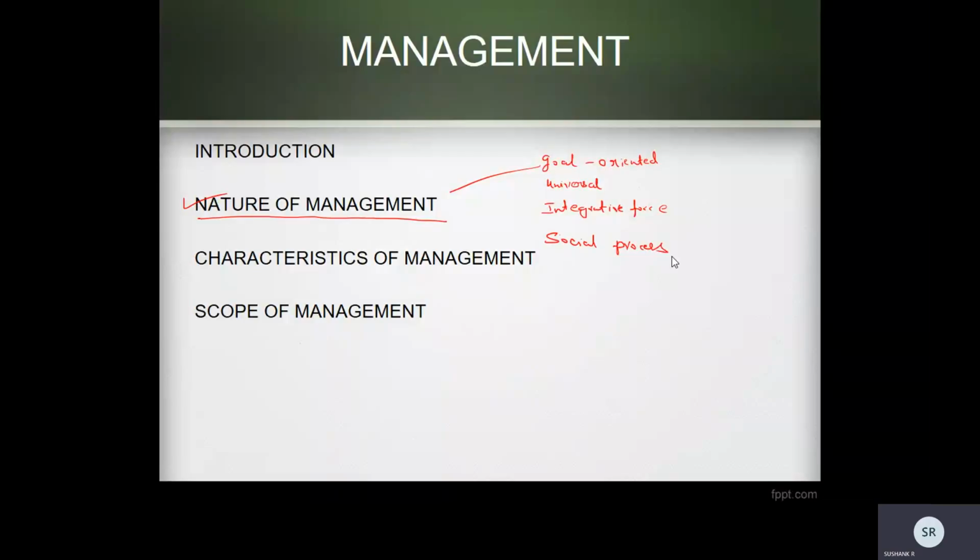So here only the people are involved. Management is done by the people, through the people, and for the people. That's why it's a social process. It is concerned with interpersonal relationships. As I said earlier, the human factor is the most important element in management.